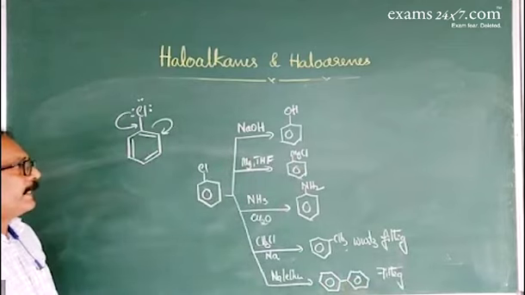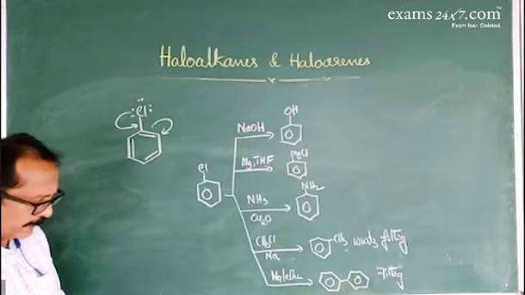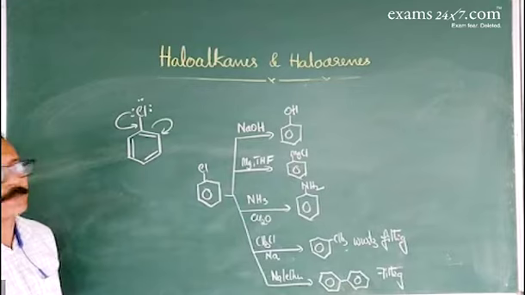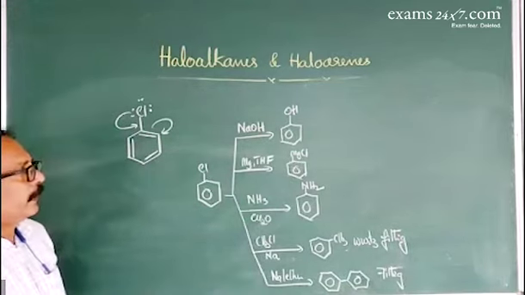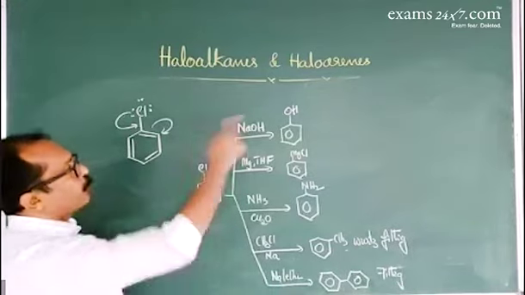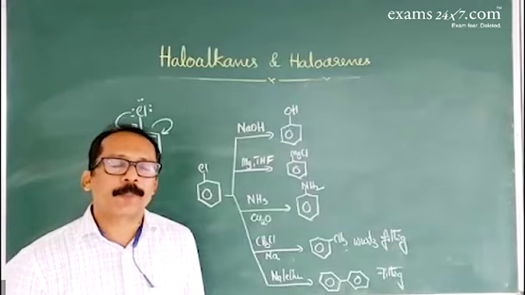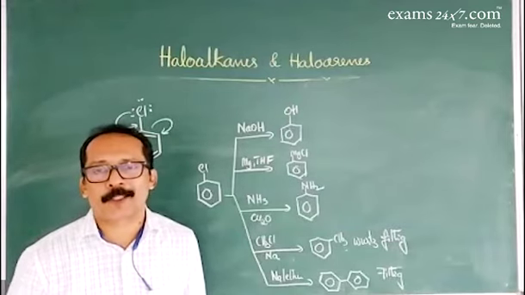Just observe this: in all the reactions, the substituent, that is the halogen atom, is involved in the reaction. Similarly, in the conversion of chlorobenzene to phenol, the nucleophilic substitution reaction takes place at high temperature and suitable pressure.